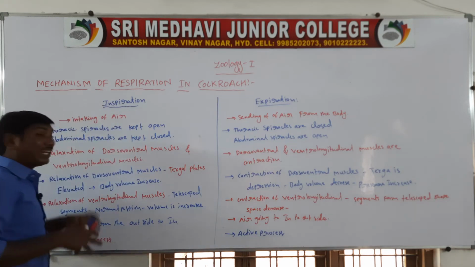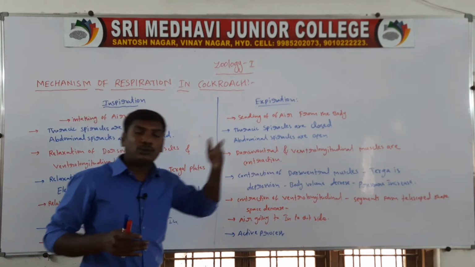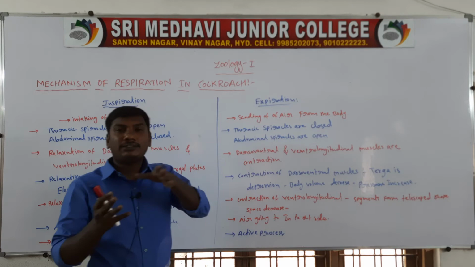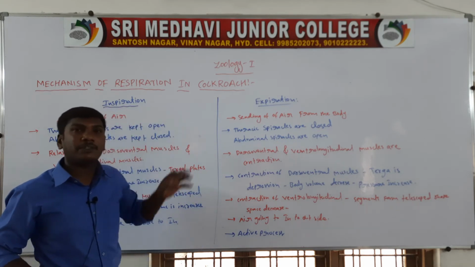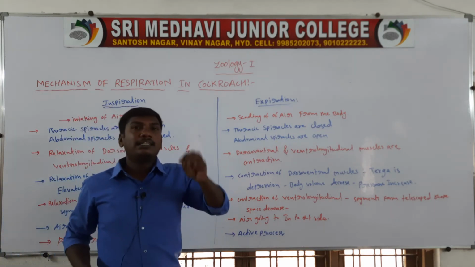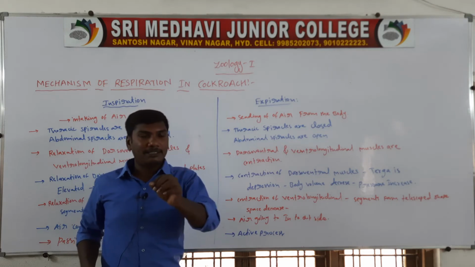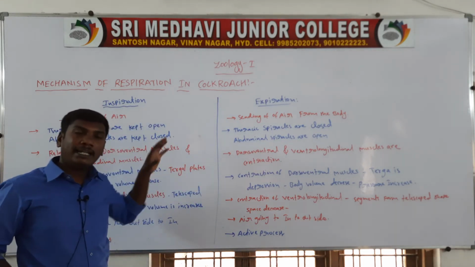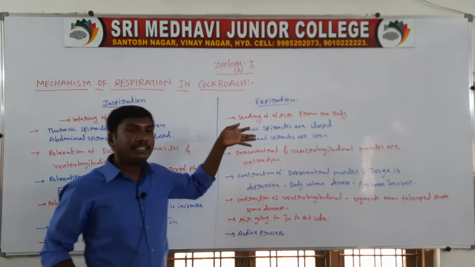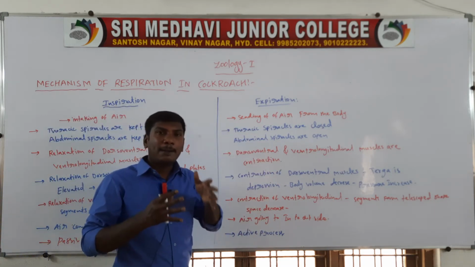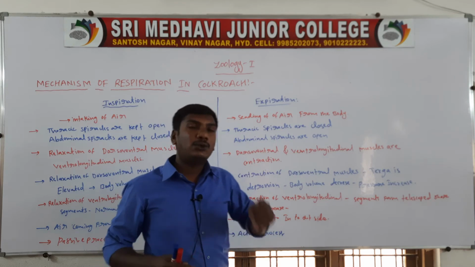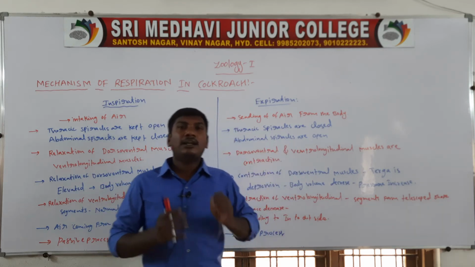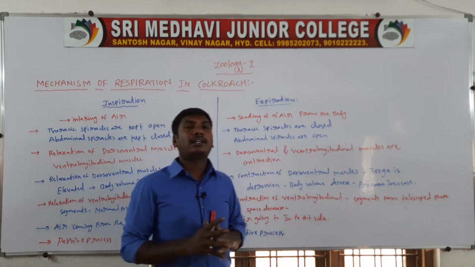Next, at inspiration time, the dorsoventral muscles and the ventrolongitudinal muscles, these two muscles, are relaxed. At expiration time, the muscles contract: the dorsoventral muscles contract and the ventrolongitudinal muscles contract.